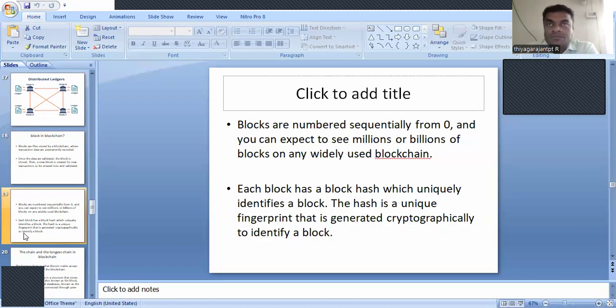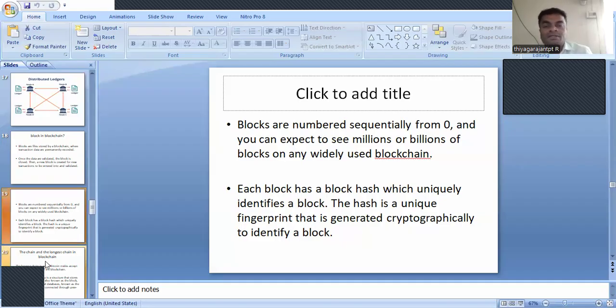So anyhow, we have a number of blocks. After completing and validating the transaction, the block will be added to the existing blocks. Every block has an index starting from zero, and you can expect millions and billions of blocks. Every block is uniquely identified using security measures. The hash is, for example, a fingerprint generated cryptographically to identify a block.